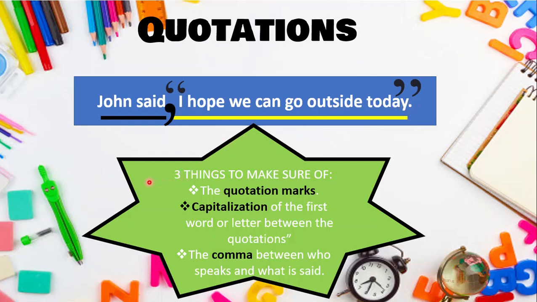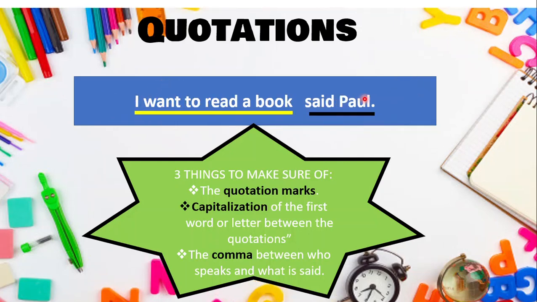So again, three things to make sure of: the quotation marks, the capitalization of the first word or letter between the quotations, and the comma between who speaks and what is said.